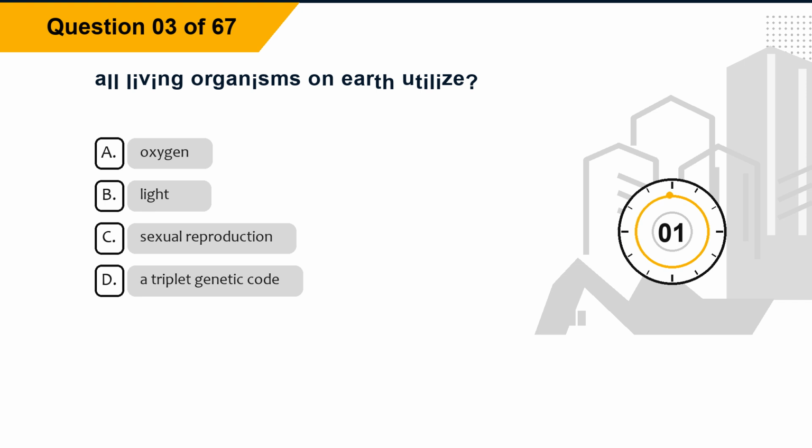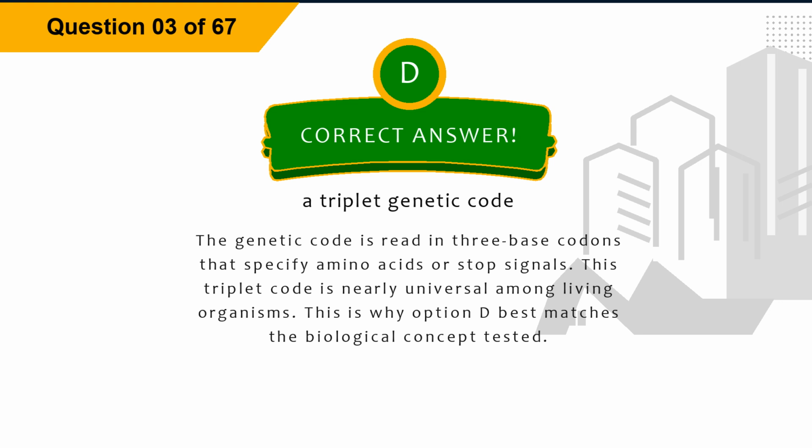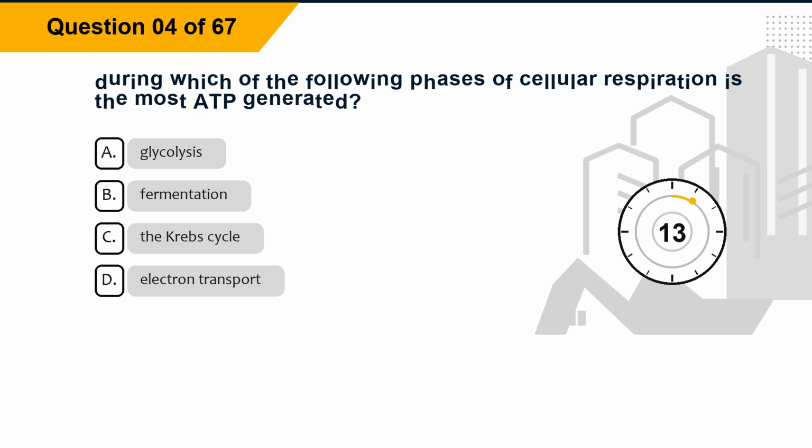The correct answer is option D, a triplet genetic code. Explanation. The genetic code is read in 3 base codons that specify amino acids or stop signals. This triplet code is nearly universal among living organisms. This is why option D best matches the biological concept tested. Question 4. During which of the following phases of cellular respiration is the most ADP generated? Option A, glycolysis. Option B, fermentation. Option C, the Krebs cycle.